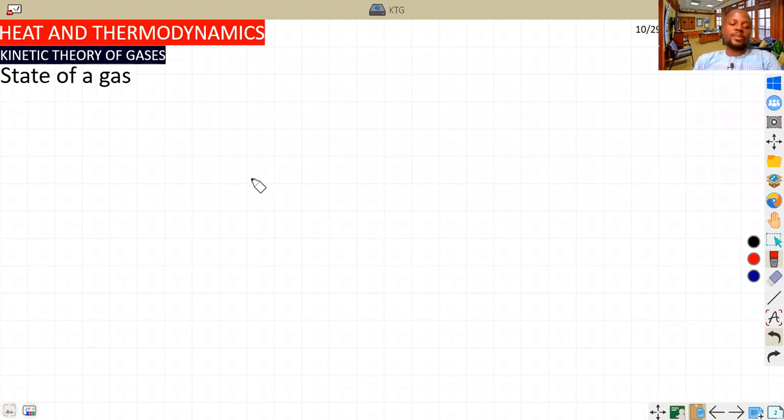Good. About the next point now, we call it the state of a gas. From elementary class we might have studied that the state of a gas is always represented in terms of the pressure, the volume, and its temperature. So we call that PVT. These are the state of a gas, which can change from one medium to another.